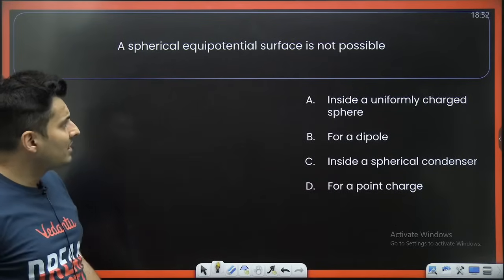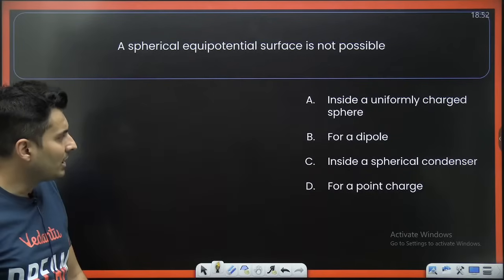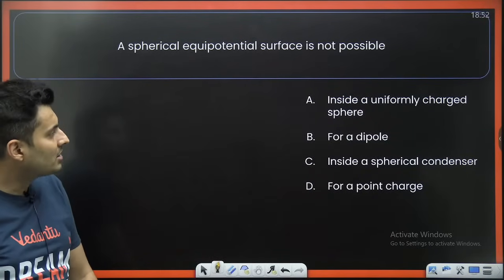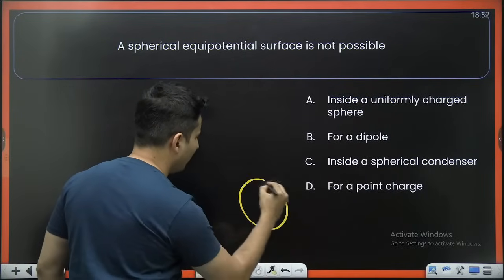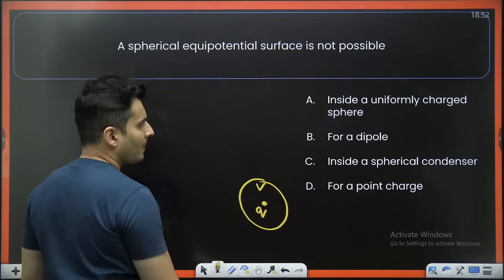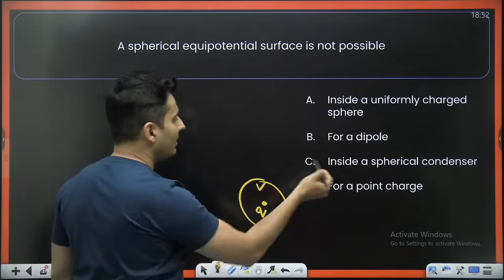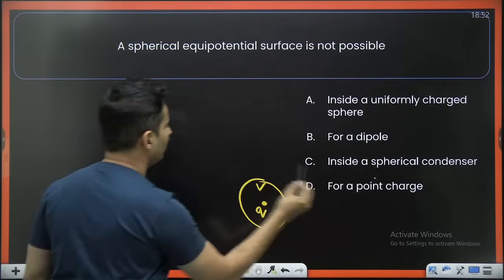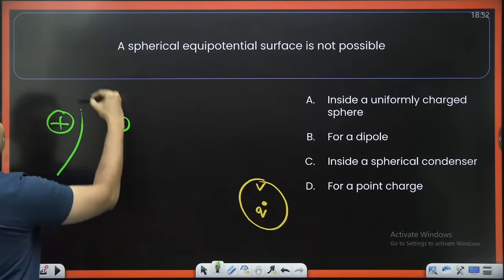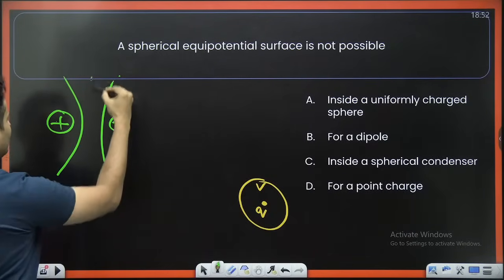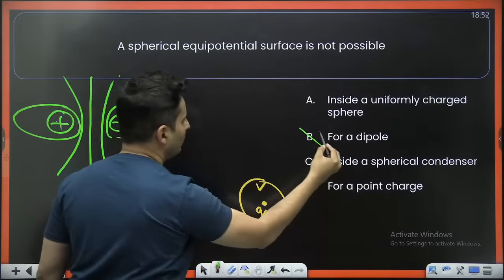A spherical equipotential surface is not possible. Is that so? Inside a uniformly charged sphere, for a dipole, inside a spherical condenser, for a point charge. For a point charge, obviously you can form an equipotential surface like this. Inside a spherical condenser, dipole, inside a uniformly charged sphere. I think all of them are possible except for the dipole, because if you take a dipole, the equipotential surfaces look like this. So I think for a dipole it is not possible.